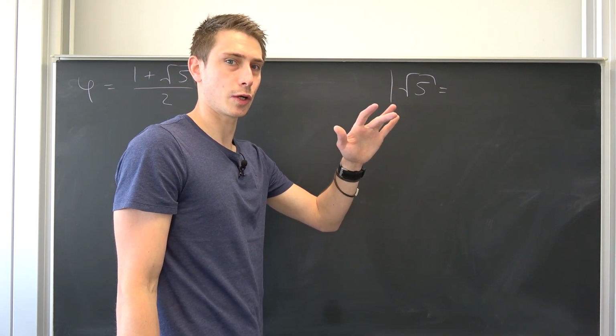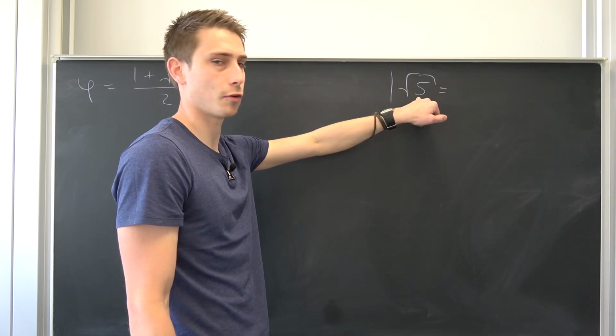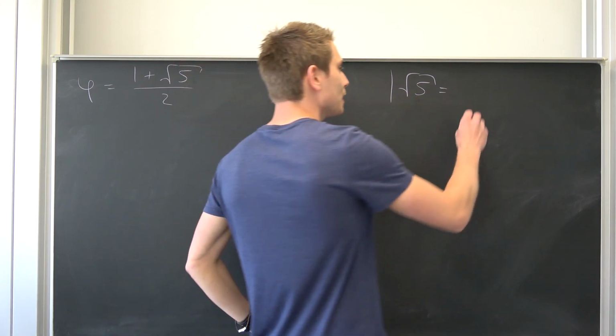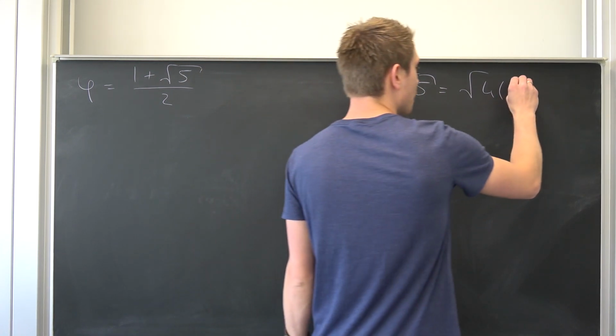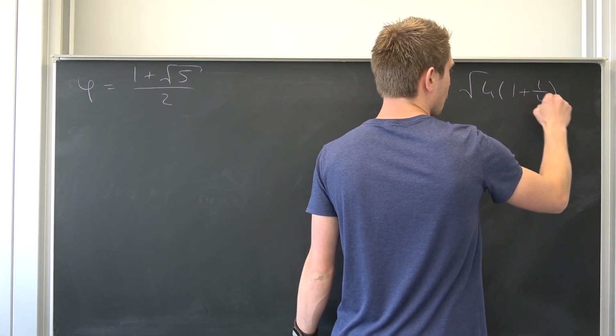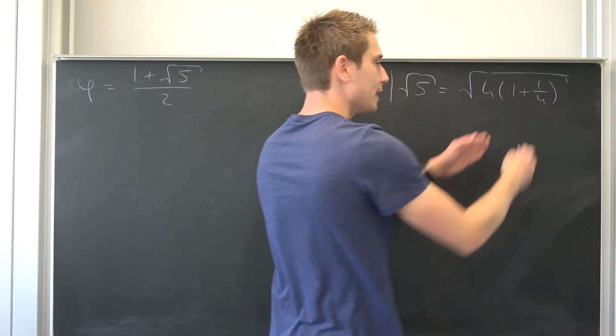But in Engineering 101, I turned this into the square root of 4 times 1.25, which is nothing but 1 plus 1/4. Both parts in the product right here are positive.